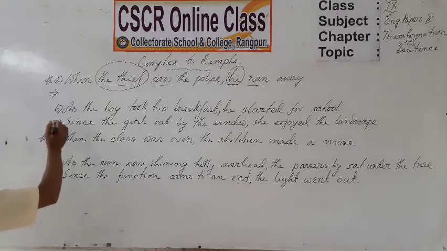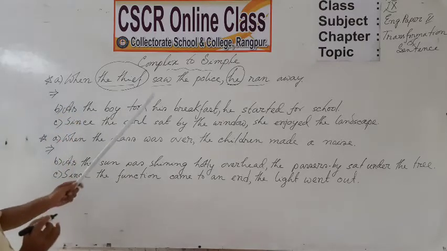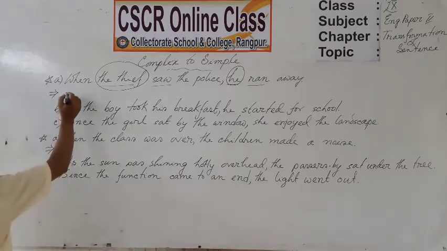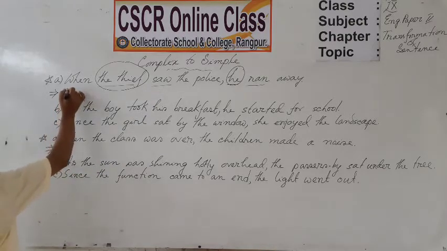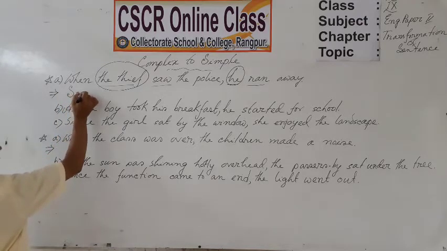Yes, dear students, you can start the sentence with the present participle of the first finite verb. The first finite verb saw and the present participle of it seeing.